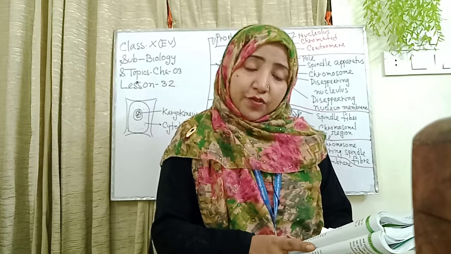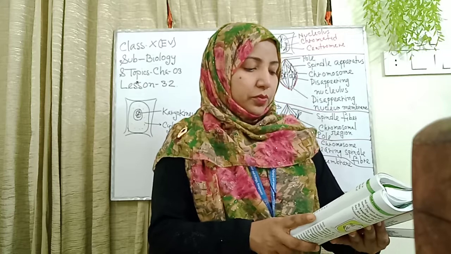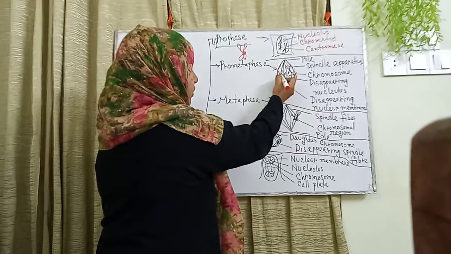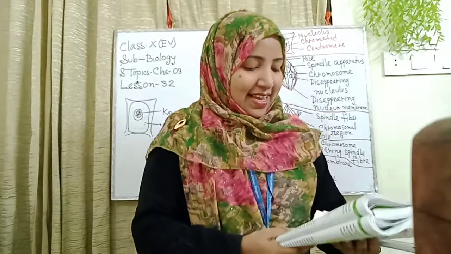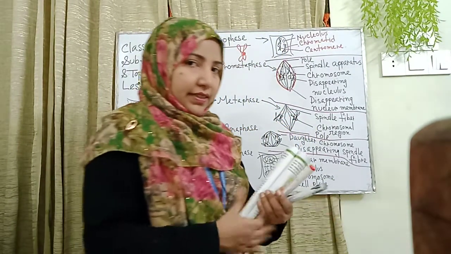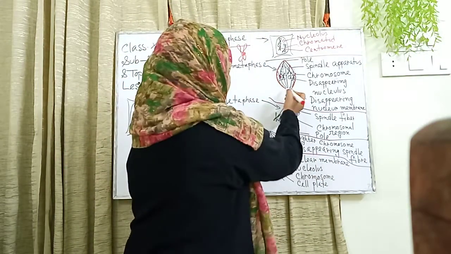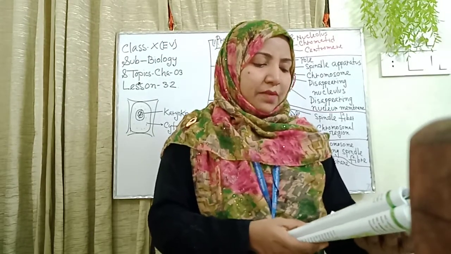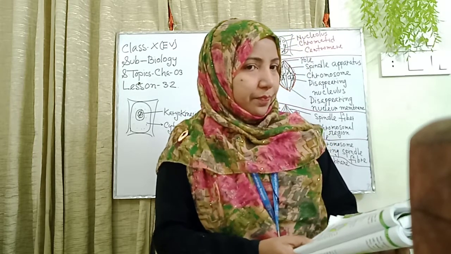Kinetochores are protein structures assembled on centromeres, and they link the chromosomes with the mitotic spindle. These fibers are generally called traction fibers. Another name is spindle fibers, and they are also sometimes called chromosomal fibers as chromosomes are attached to them.